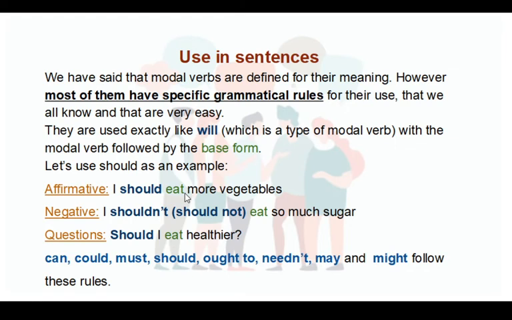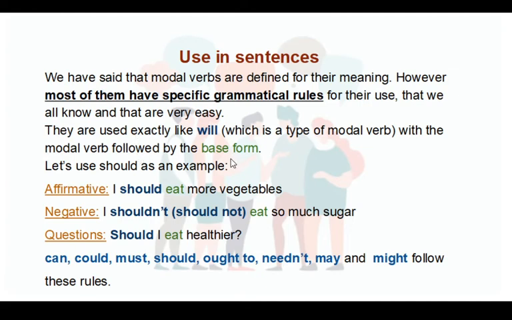Now, let's have a look at the different use of these expressions. We have said that modal verbs are defined by their meaning, but as we probably have seen in previous years, most of them have some specific grammar rules that are very, very easy, and we know them already. We know how to use will, we know how to use can, etc. So they are used exactly like will, which is a type of modal verb, in fact. So we use the modal verb, and then we add the verb in the base form.